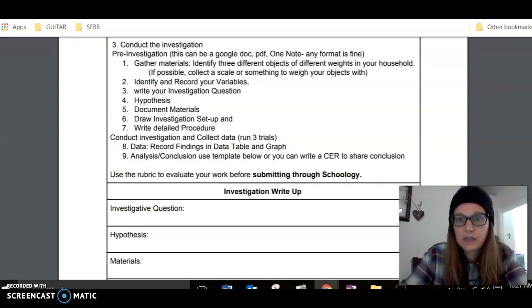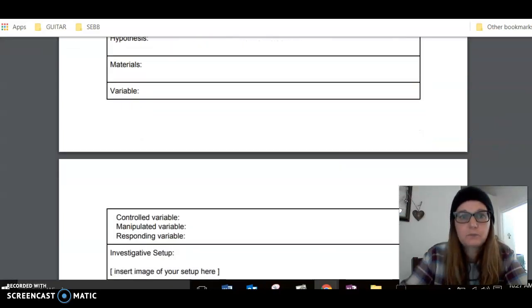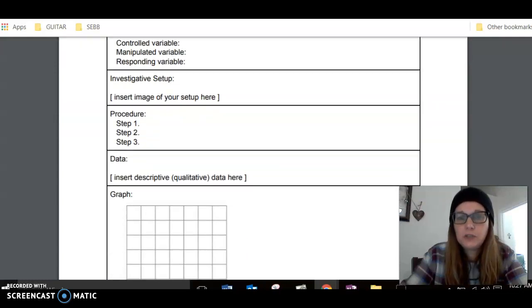What are you investigating? How does the, and then remember what you're dealing with, the second law of Newton's. So then your hypotheses, make sure you do the hypotheses, materials, draw your investigational setup, and write your procedure as all your pre-lab. Then you're going to conduct the lab. Run 3 trials for this. This document guides you through what you need to include. However, you can do this under any format. You could create your own Word document, do this in Google, doesn't matter. You're just going to be submitting it through Schoology.